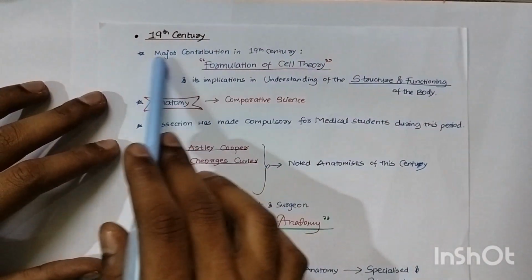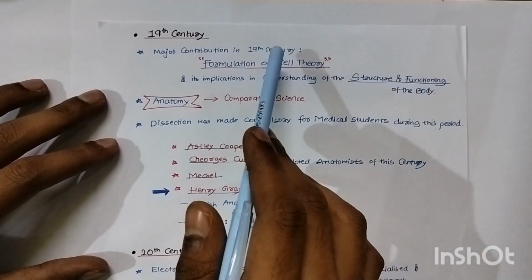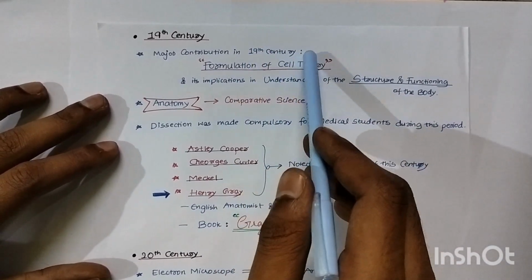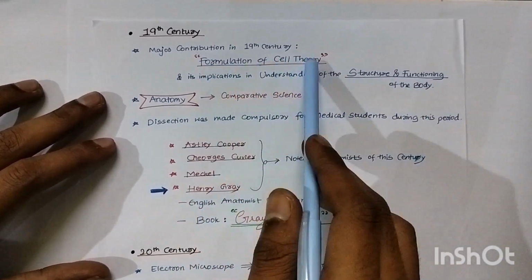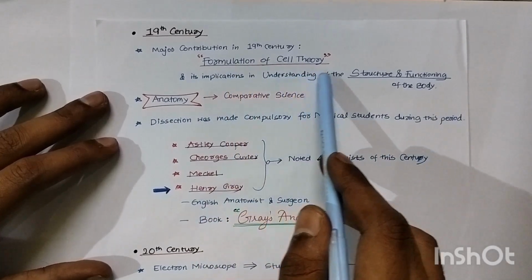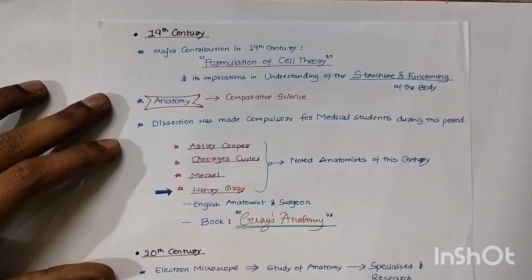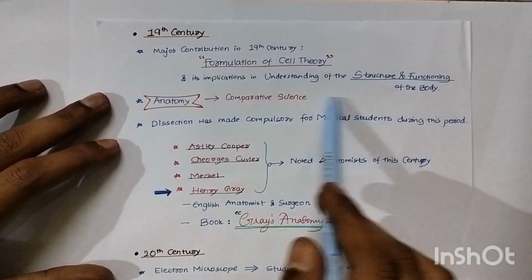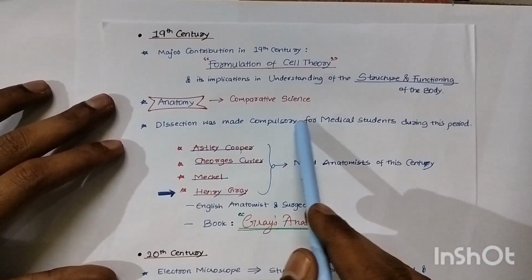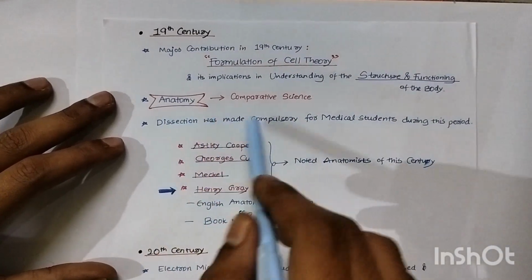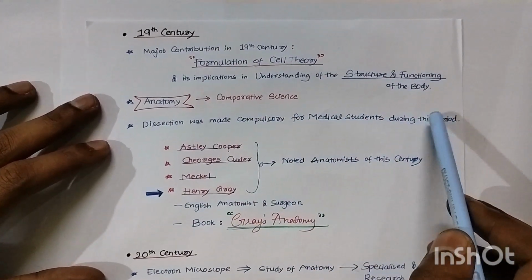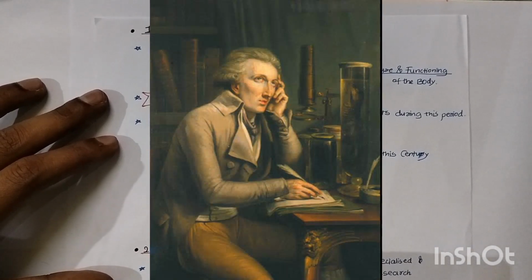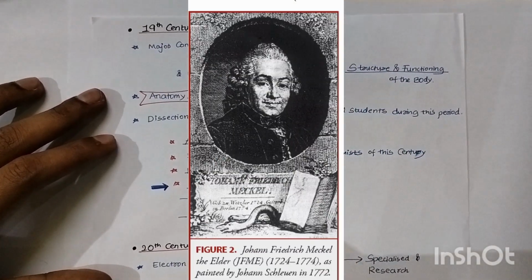And in the 19th century, of course, major contributions and advances came. Formulation of the cell theory and its implications in understanding the structure and function of the body made a rapid change. Anatomy is a comparative science. Dissection was made compulsory for medical students during this period. Dissection was made compulsory for medical graduation. So Astley Cooper, George Cuvier, Meckel, Henry Gray were notable in these centuries.